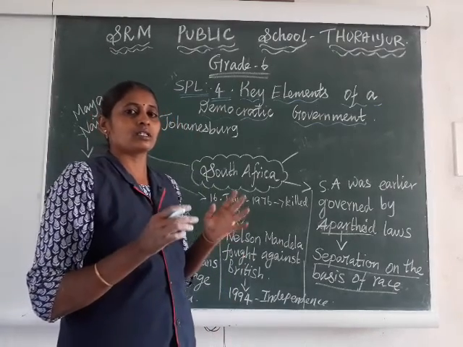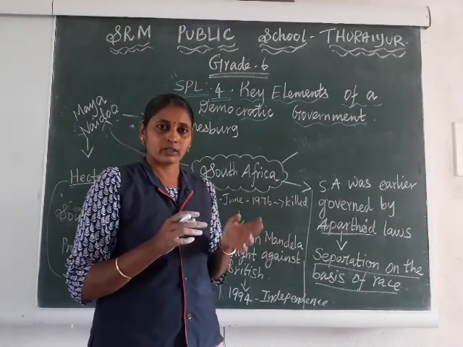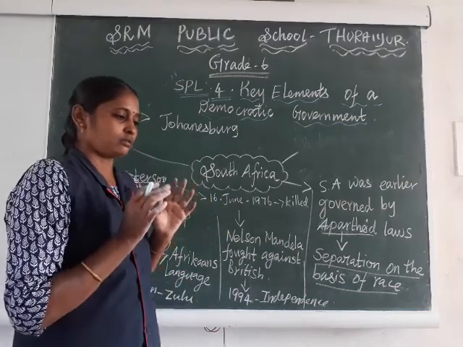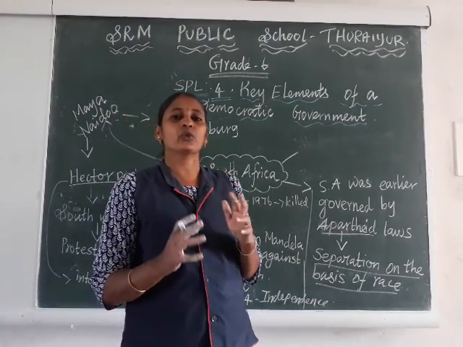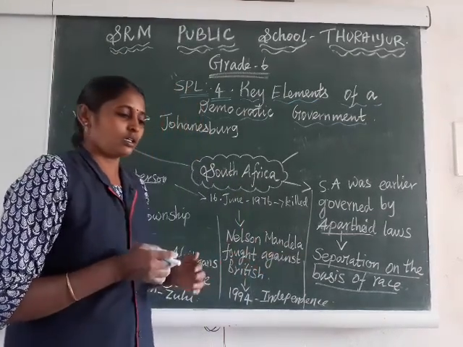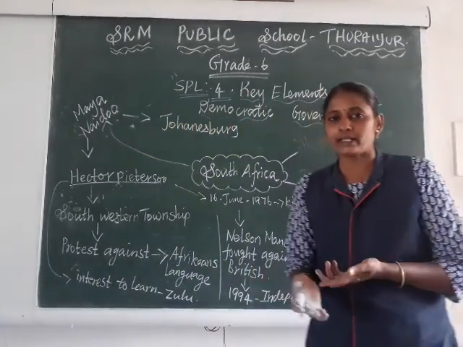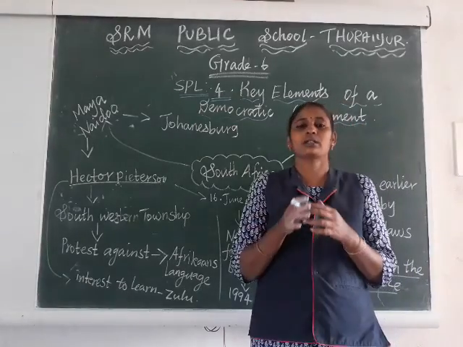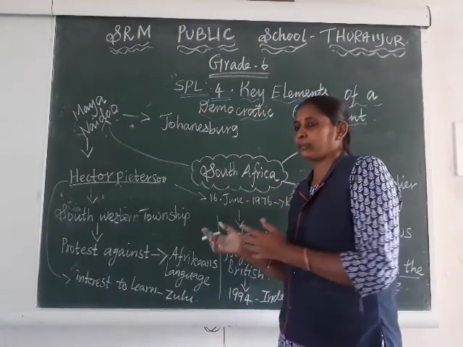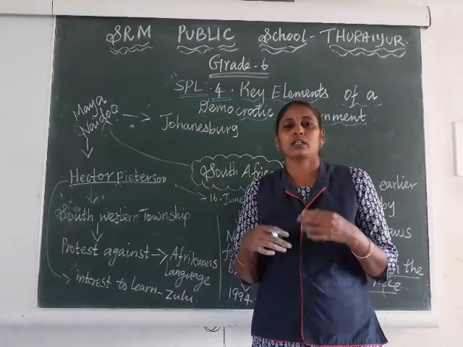Okay, so in those days in South Africa, the white people were enjoying excess power. The schools, the hospitals, the parks, bus, train, everything was separate for white people in South Africa.